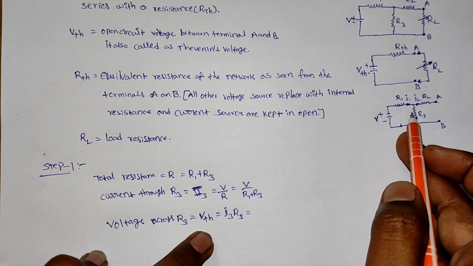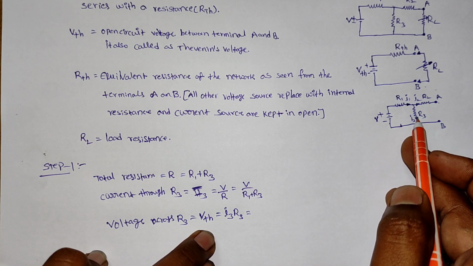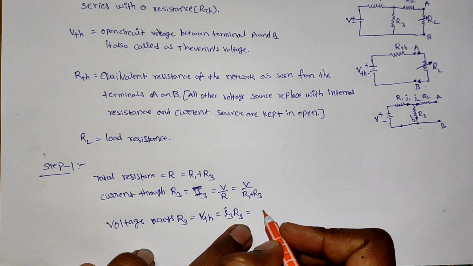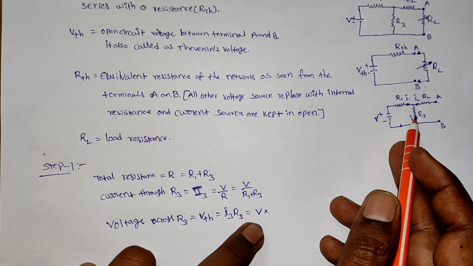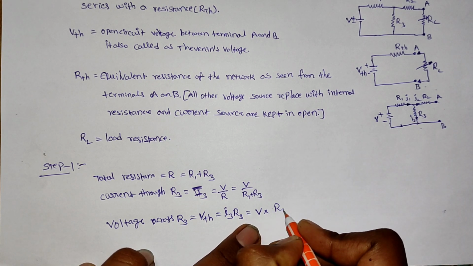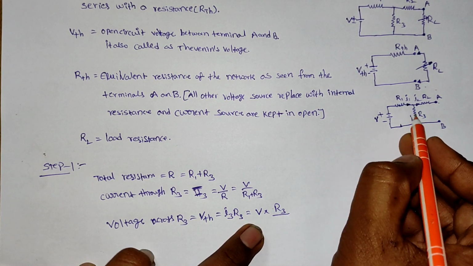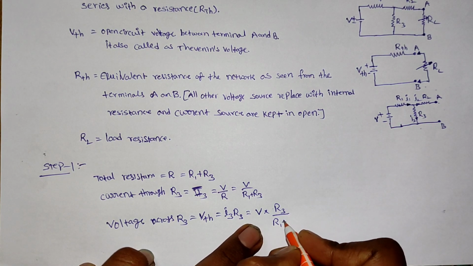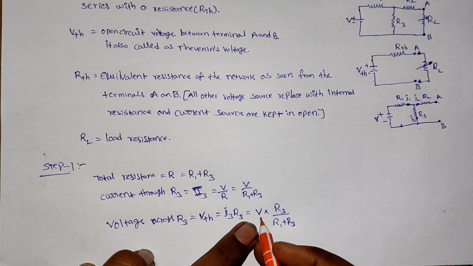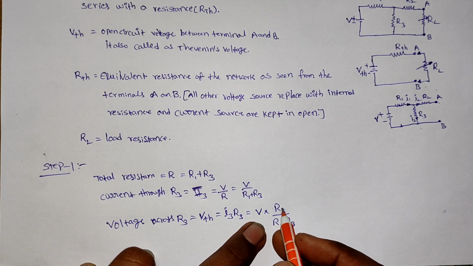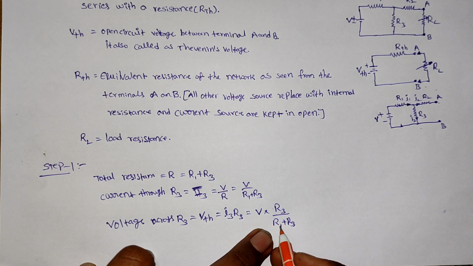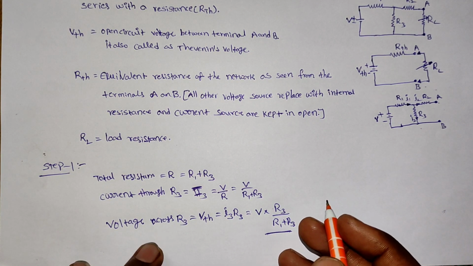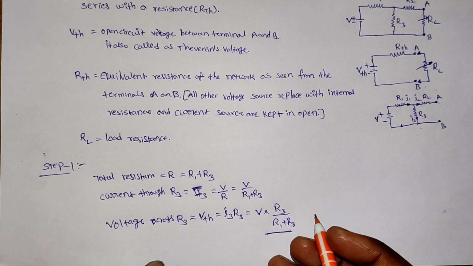According to the voltage division rule, we have to find out the voltage across the R3 resistor. Voltage across R3 resistor means total voltage into same resistance by sum of series resistors R1 plus R3. Like this also we can find out the voltage across R3 resistance, that is the Thevenin's voltage.